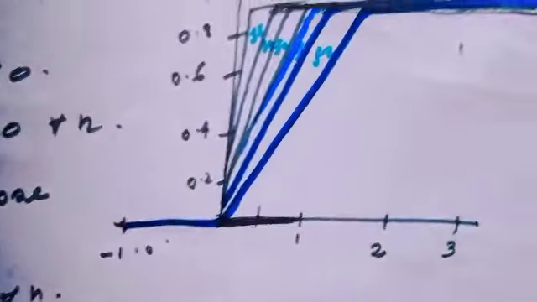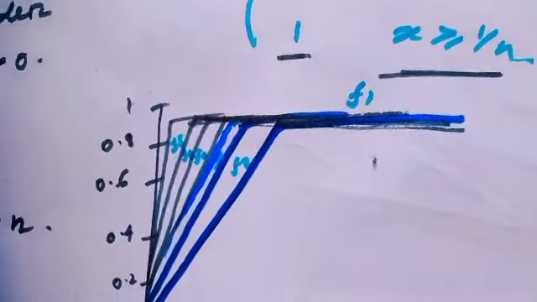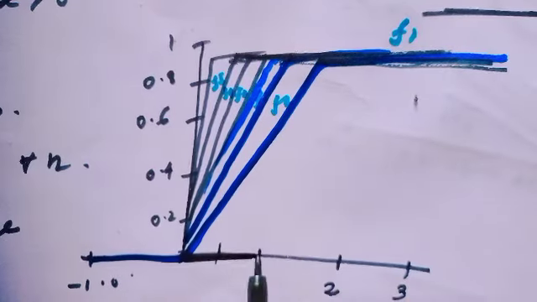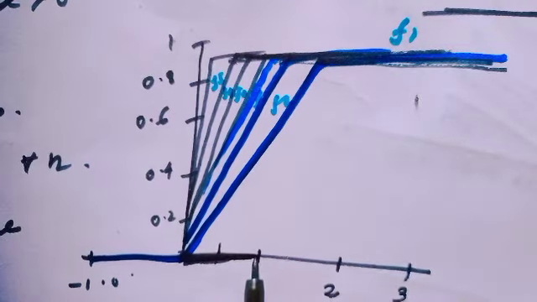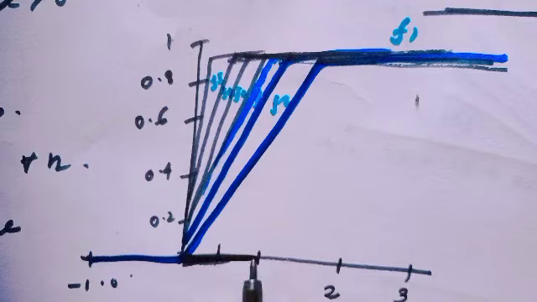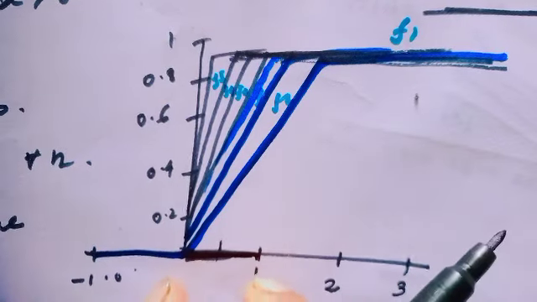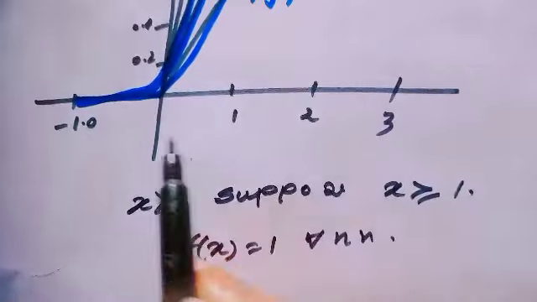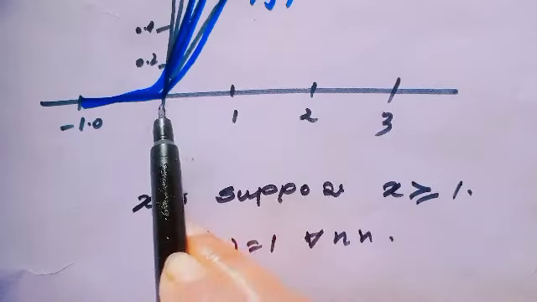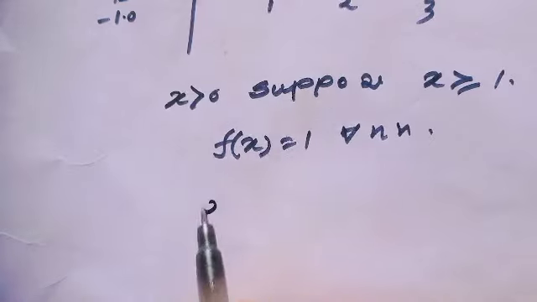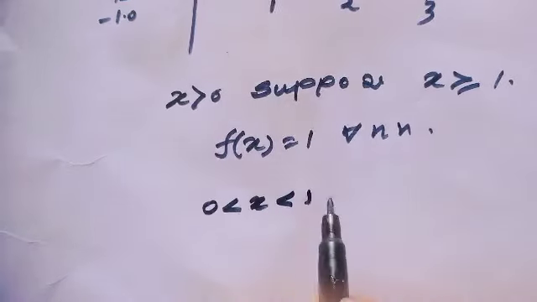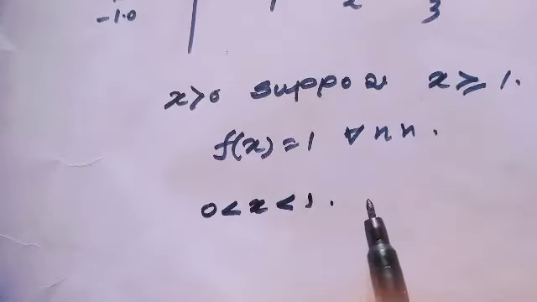Now I will apply here in this interval when x is less than 1. That means it is applicable for this interval. That means when the point lies between 0 to 1, then obviously we can apply the Archimedean property.